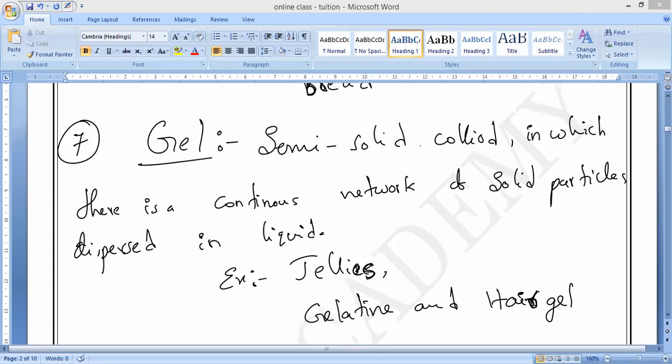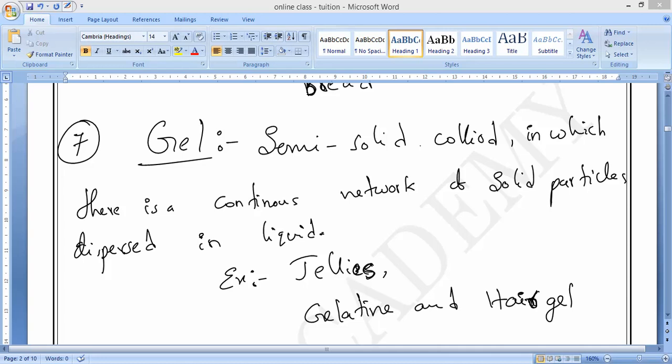Can you give it? Just now I have taught you. What is that? Dispersed phase is gas. Dispersed medium is solid. That is called solid foam. Examples: insulating foam, foam rubber, sponge, bread, etc. So these are all called solid foam only. Understood? Yes, sir.